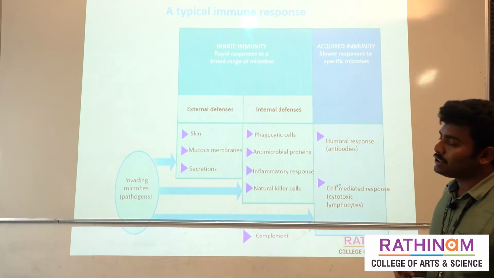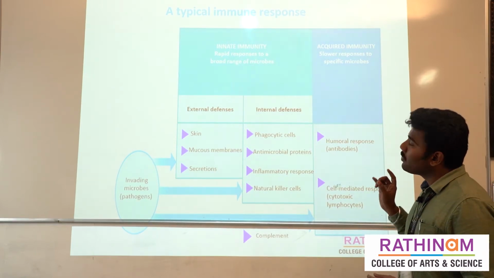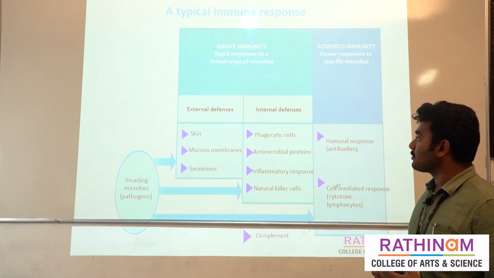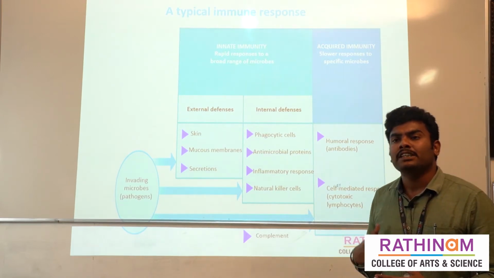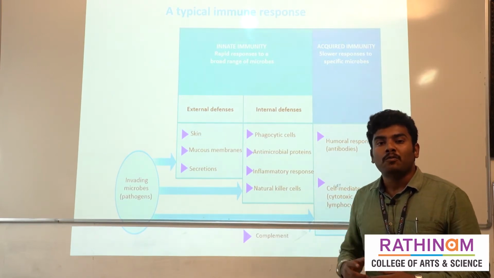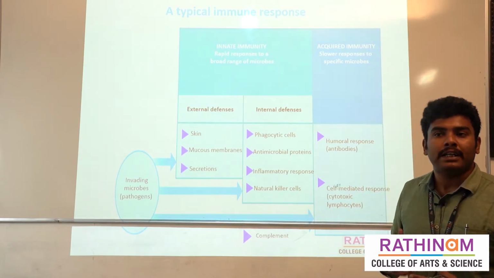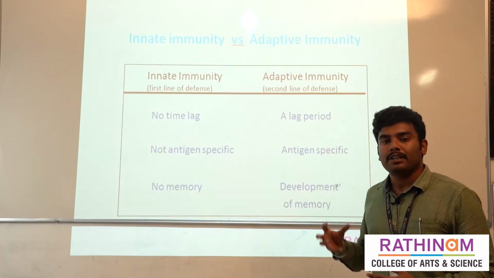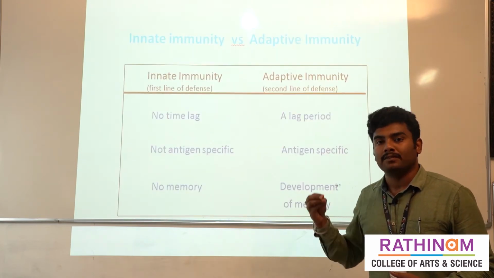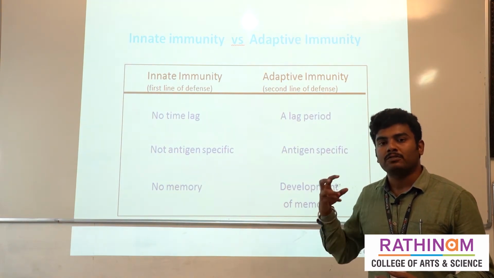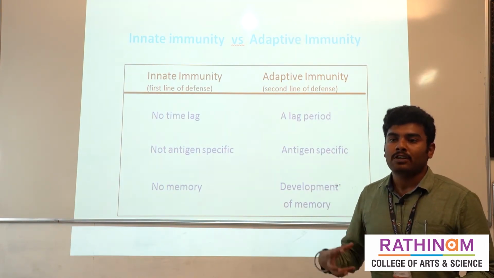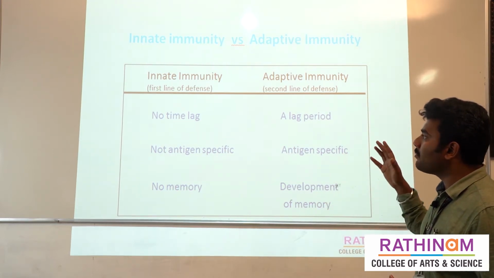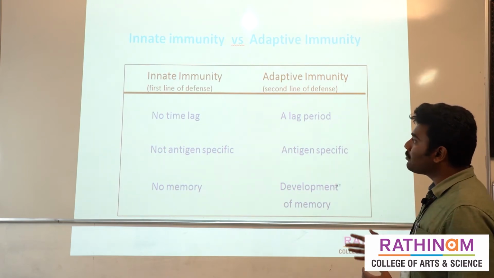And acquired immunity, as I told, is a slow response to specific microbes. They take some time to react. They have been classified into two types of response. One is called the humoral response and the other is called the cell mediated response. This type of response is classified based on what type of cells are involved in that response. So we need to know what cells are involved in the immune system. These are the factors which commonly differentiate innate immunity and adaptive immunity.